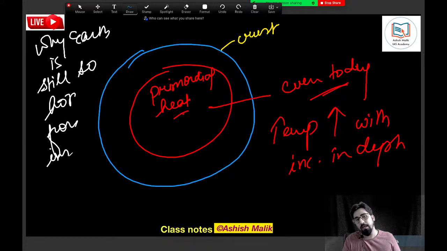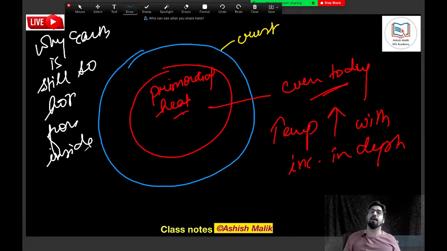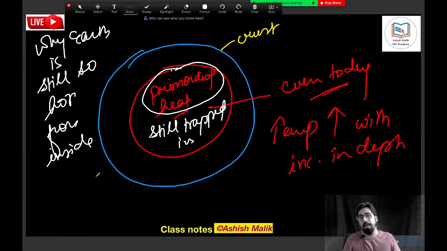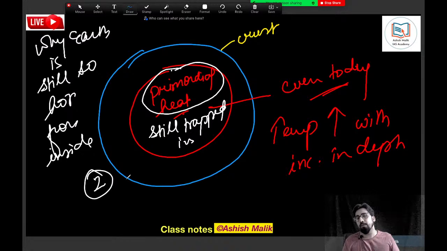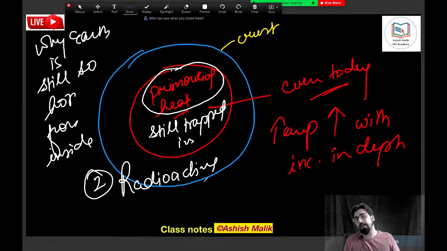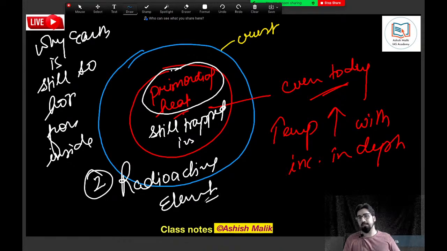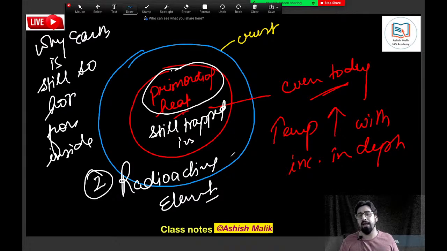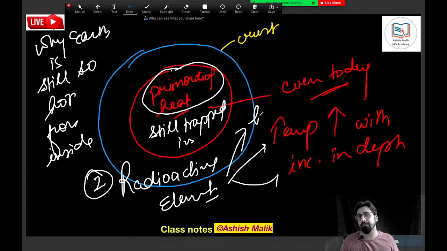आज भी हमारी धरती अंदर से इतनी गर्म क्यों है? One reason is because of the primordial heat which is still trapped inside. And reason number two is the presence of radioactive elements. Because inside the earth we have some radioactive elements which continuously disintegrate, and they keep producing the heat.